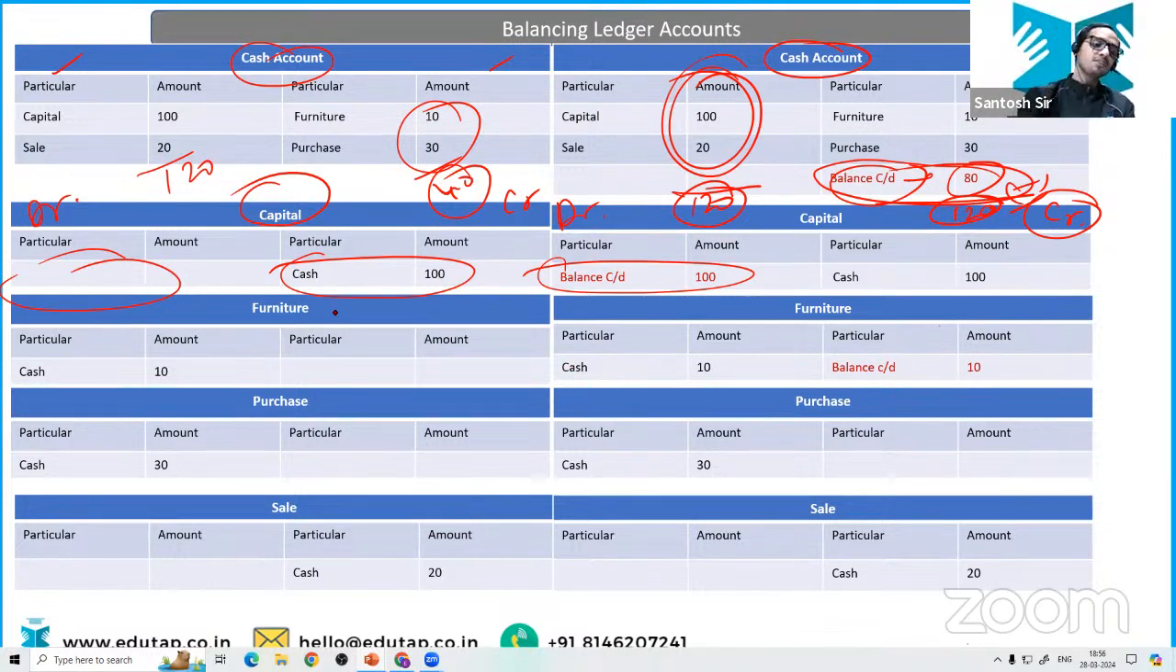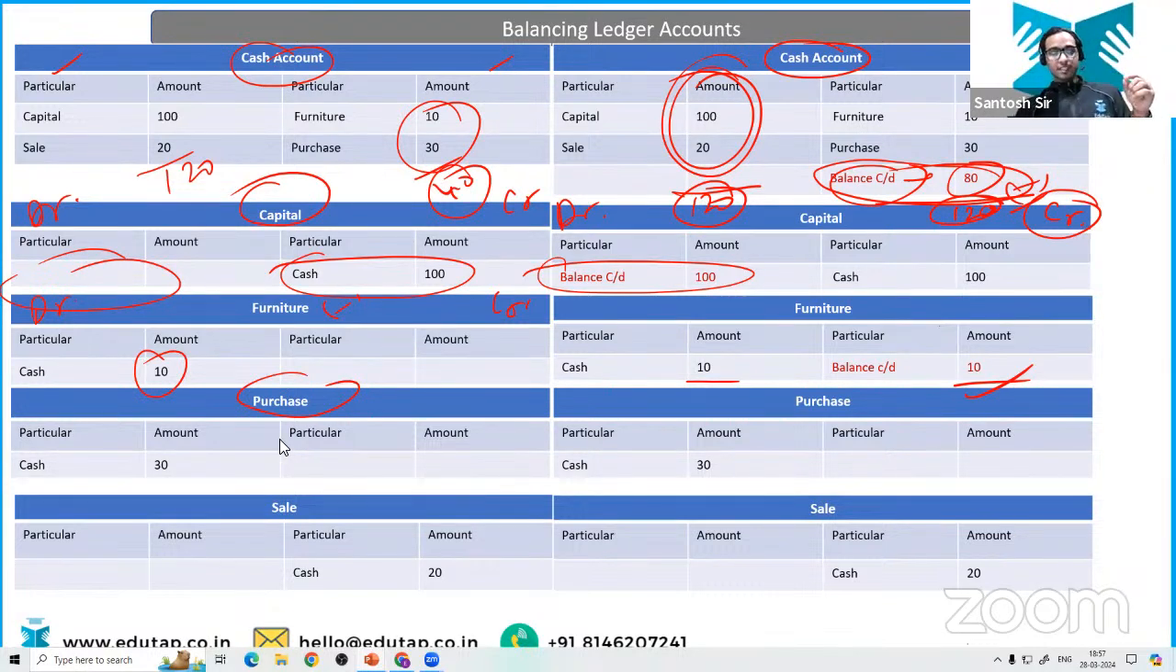Now let's talk about the furniture. Similarly, furniture is an asset account. So just like we did in the capital and cash account, we are going to do for the furniture as well. Now furniture is showing us the debit balance of 10. So where are you going to write balance carried down, obviously on the credit side like this. Now they are balanced. Now this is important. You know how to balance cash account, capital account, furniture account.